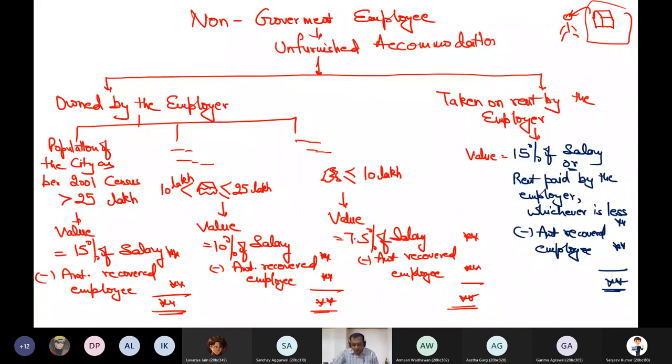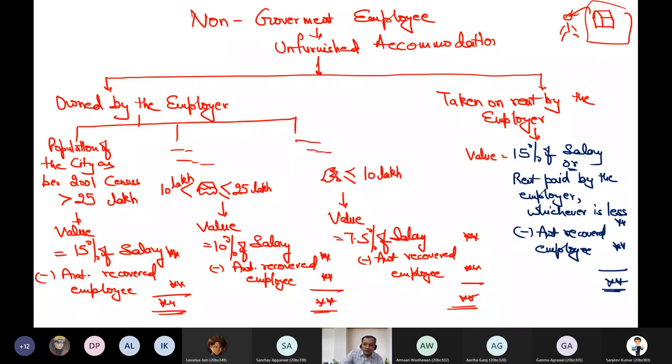Please raise your hand if this theory is clear. Sir, in this, the amount recovered from the employee is the rent that the employee is paying to the employer? Yeah, of course. Okay, sir. Thank you. ये रेंट हो सकता है या किसी भी और अमाउंट से हो सकता है. उसका एम्प्लॉयर ये उसको कह सकता है that I am giving this house, you simply give me 10,000 per year. It can be rent or whatever. It doesn't matter. But for this purpose of house, whatever the employee is giving to the employer will reduce my saving and I will deduct it.